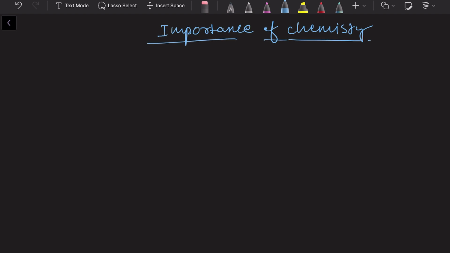Okay, so if we see how chemistry is important in our daily life, right? We know that we eat curd, which is a fermented form of milk, right? And if we talk about the strengthening of metal, which is generally seen in the form of alloy.